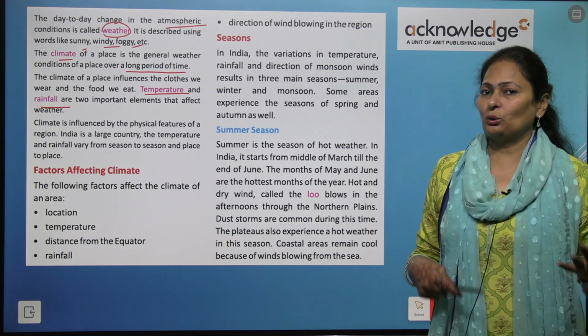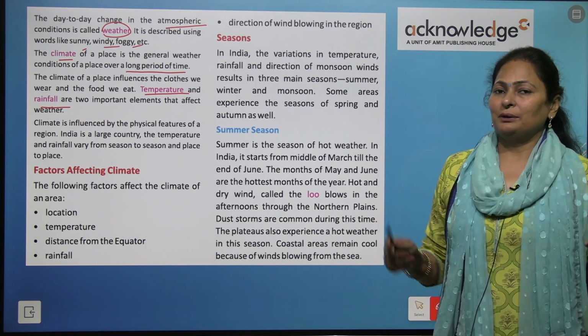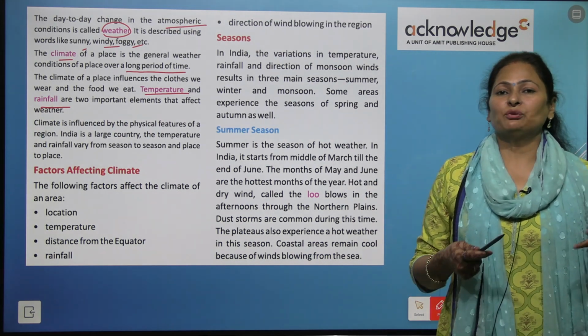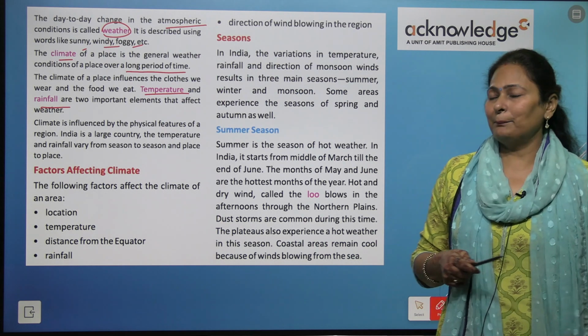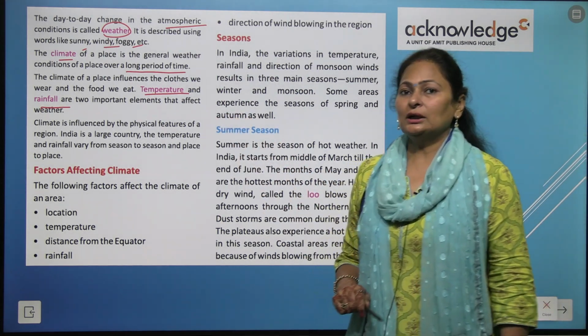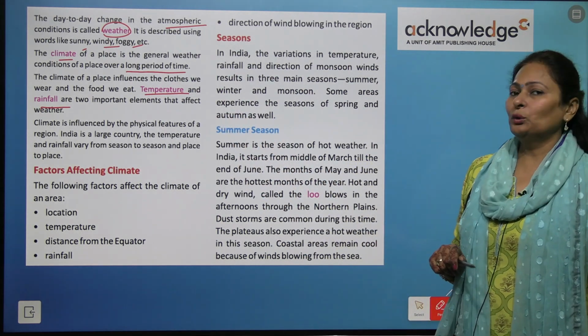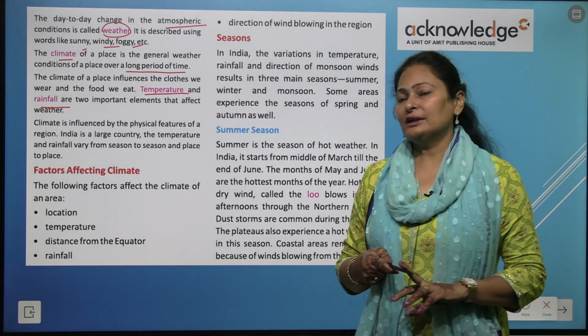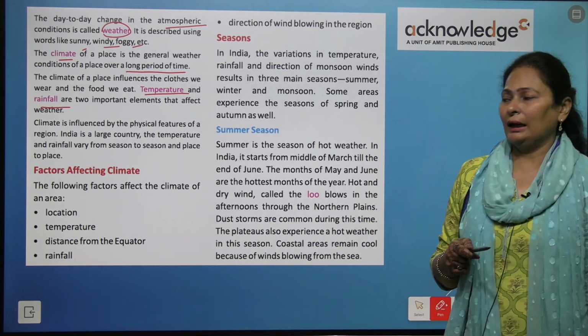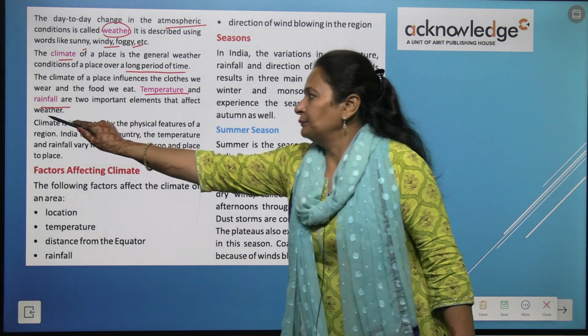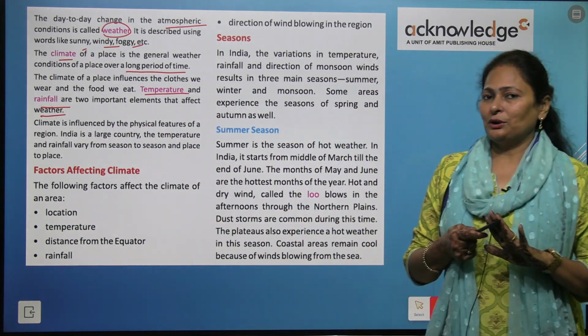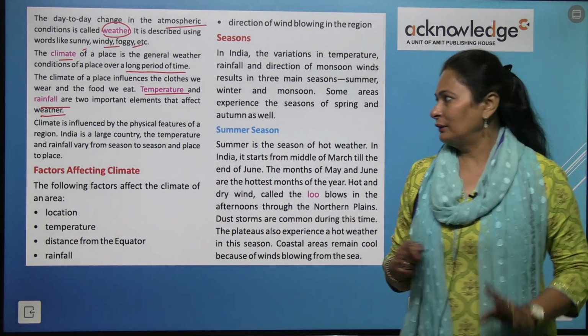Sometimes temperature is low, at some areas it is medium, and some areas face very high temperature. So temperature and rainfall are the two elements that affect weather. On weather, not climate. I'm so sorry, not climate, it is weather.